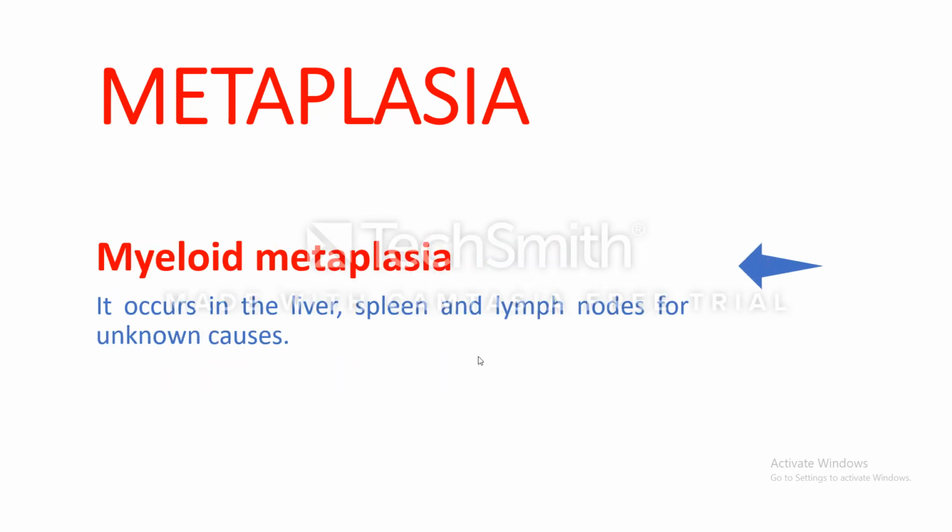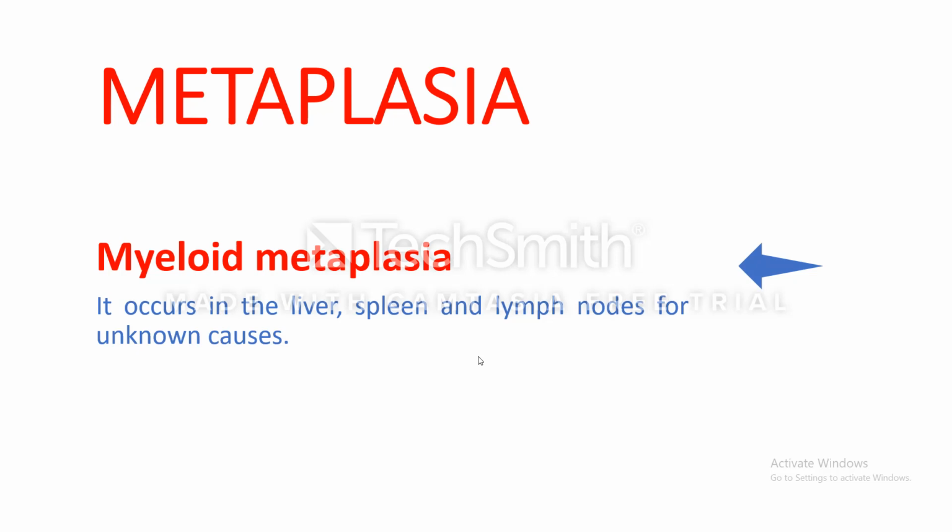Something called myeloid metaplasia. Myeloid metaplasia means the formation of hemopoietic tissue within the liver, spleen, or lymph nodes. This occurs for unknown causes, but we know that it occurs in the liver because the liver during intrauterine life is the place where the hemopoietic tissue is formed.